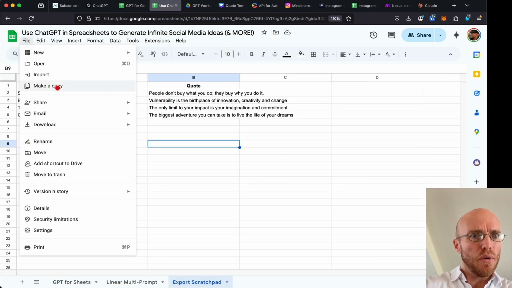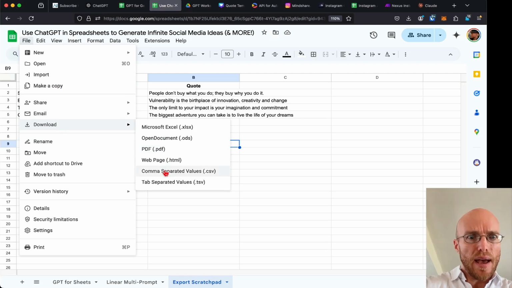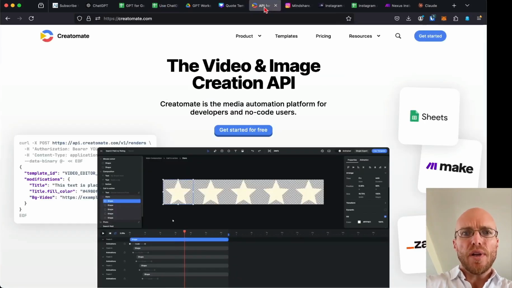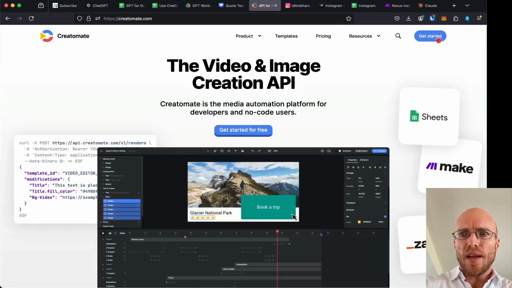Or also, let's see, where is it? Save as. Okay, share, no, no, download. And now we download it as comma separated values. Don't worry, CSV, and that's going to be on my desktop now. All right, so in Creatomate, I'll show you what I have done here.